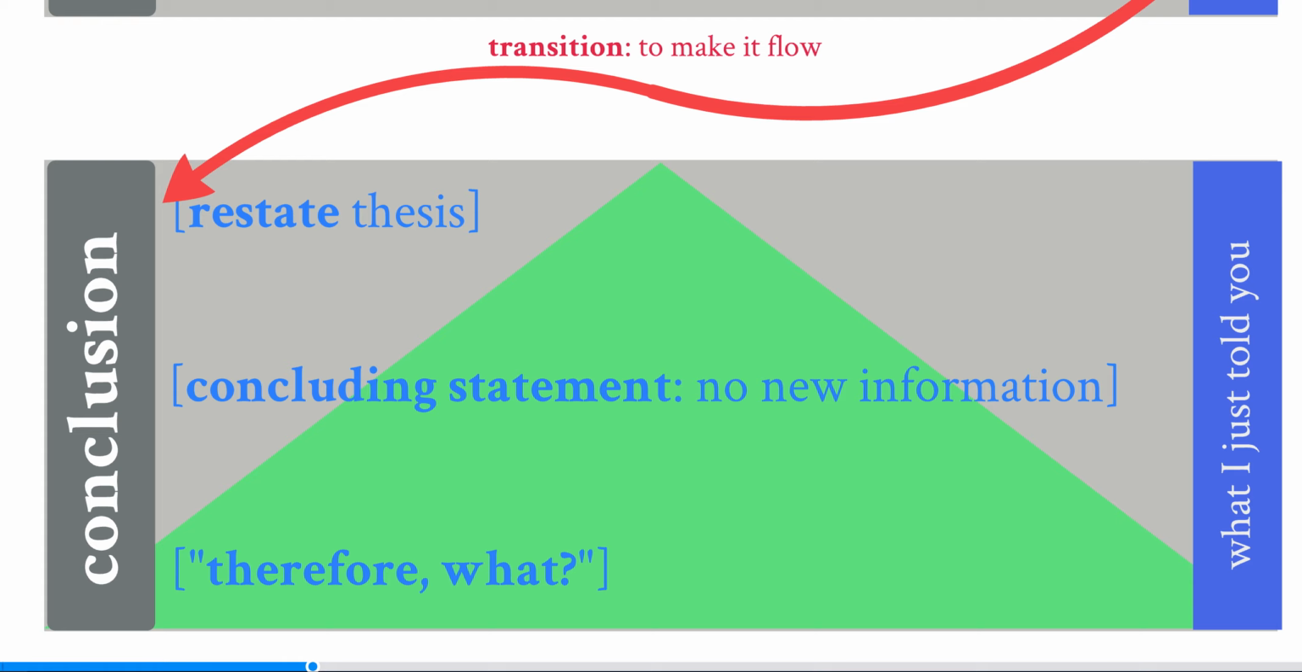Once you've developed your thesis statement in your body paragraphs, you've offered claims and evidence, and elaborated on the points that you laid out in your introductory paragraph, you then transition into your conclusion, where again you have 3 main points. Often, a conclusion just includes a restatement of your thesis statement and also a concluding statement. You don't want to offer any new information. You're just restating or summarizing what you've just said. And then you essentially answer the question, therefore, what? So why should this matter? Why should readers care about this?